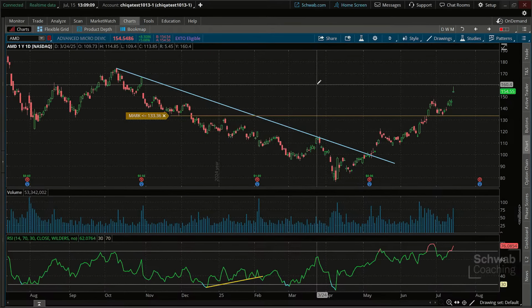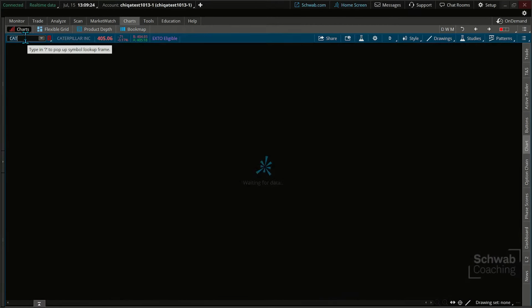So a lot of things, and by the way, also maybe some defined risk option trades, like some of the spreads that we do in this class as well. So some things to keep an eye on. Now, let's take a look at some of our existing companies out there.